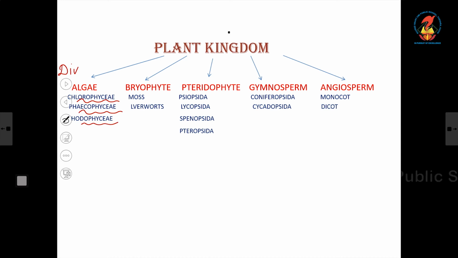The classes coming under bryophytes: mosses and liverworts. The classes coming under pteridophytes: Psilopsida, Lycopsida, Sphenopsida, Pteropsida. And the classes coming under gymnosperms: Coniferopsida and Cycadopsida. And the classes coming under angiosperms: monocots and dicots.